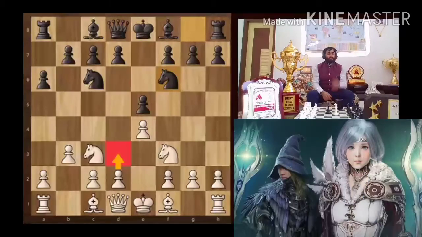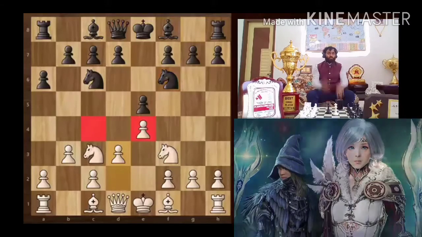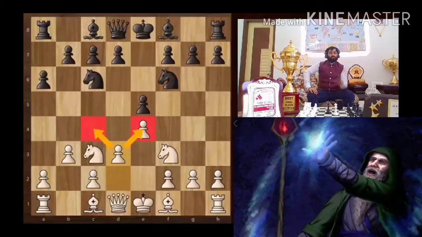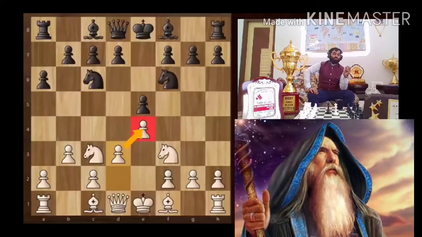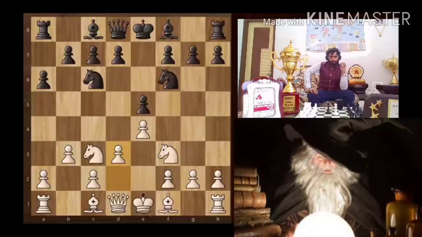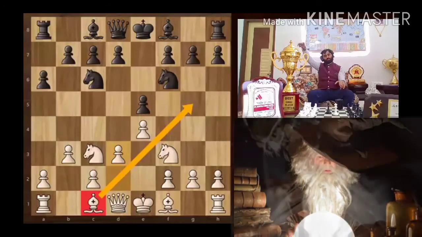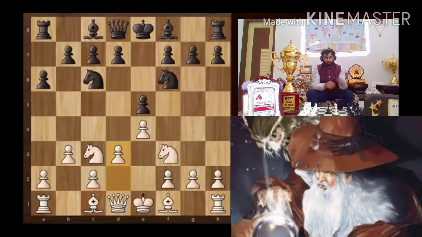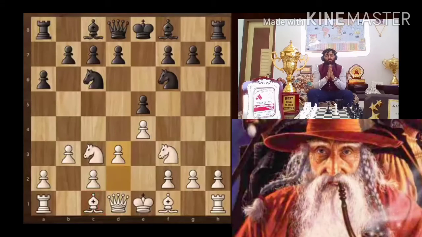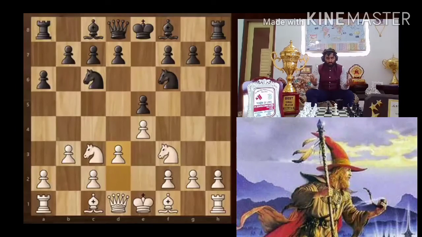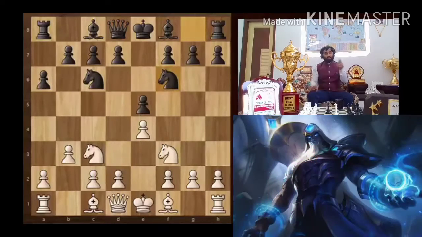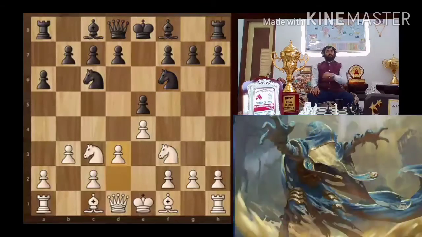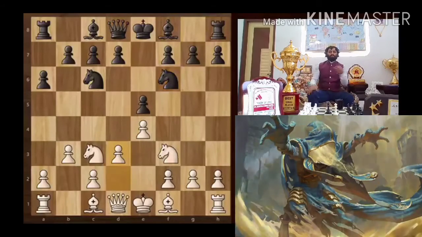Let's take a look. If you play this move, you can control these two squares, c4 and e4. You are consolidating the center by adding another defender to the strong e4. Another good thing is that you're opening up this diagonal for your bishop, which will help in developing it later. Those are the strengths that we can see. Now let's look at the potential weaknesses. When we talk about weaknesses, you need to compare and evaluate. So this is how it is at the moment, and this is how it will look after you play this move. What's the difference? Does this move create any weaknesses?